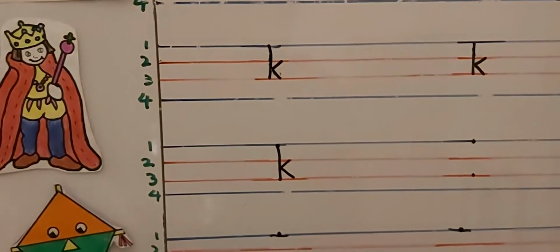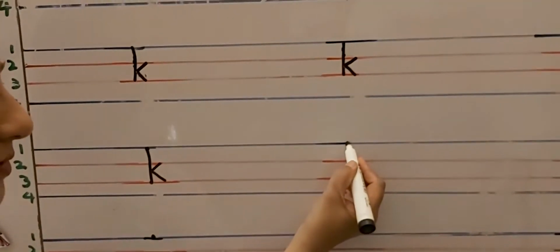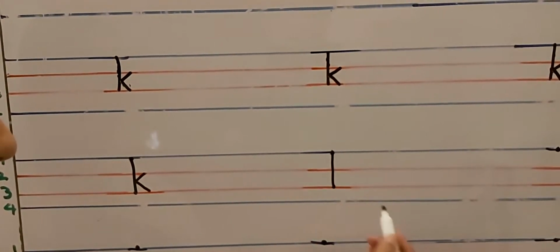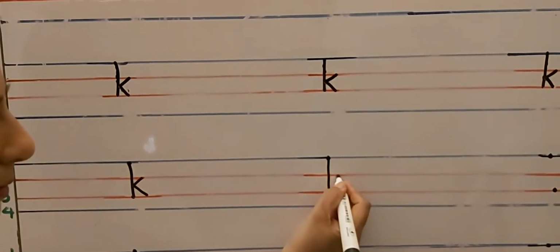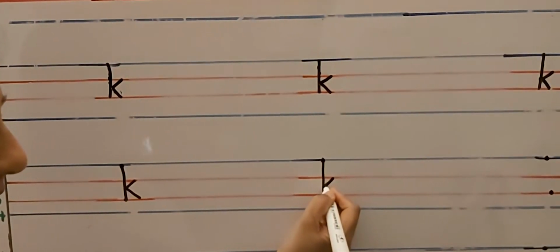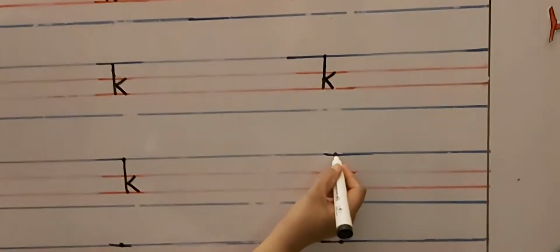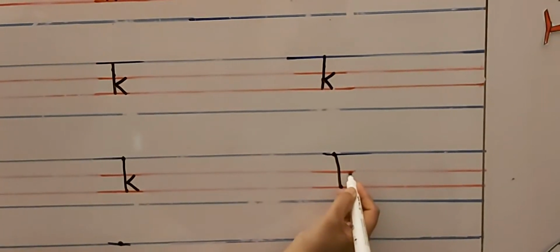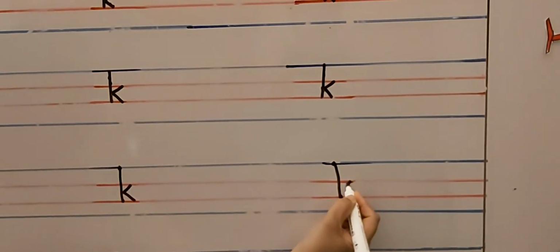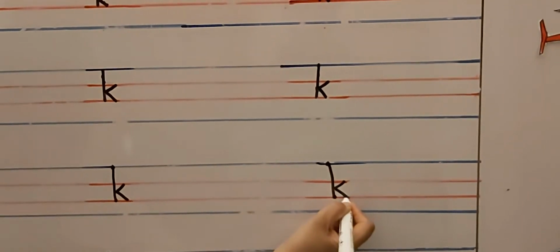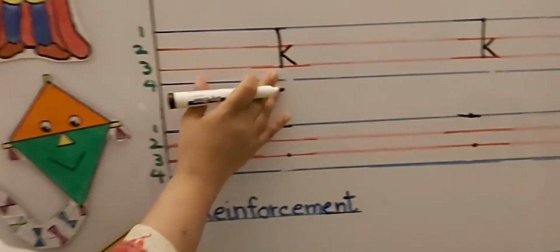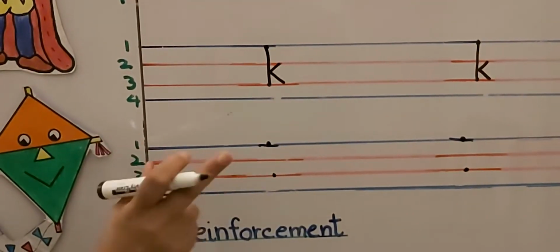This is my letter K. Now come over here, put your pencil on the top dot, make a straight line, stop at line number 3, pick up your pencil, put your pencil on line number 2, make one slanting line like this and one more like this. Very good. Now come over here, put your pencil on the top dot, make a straight line, touch line number 3, pick up your pencil, put it on line number 2 and make one slanting line and one more like this. This is my letter K. Letter K is a little bit difficult, so you have to practice it again and again.